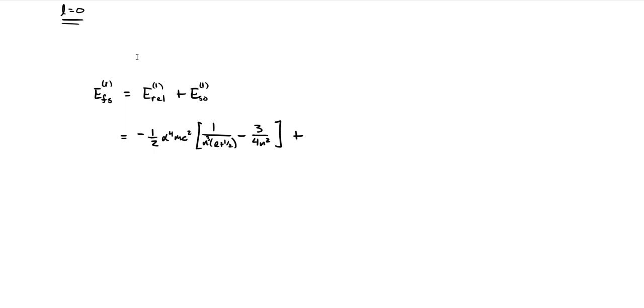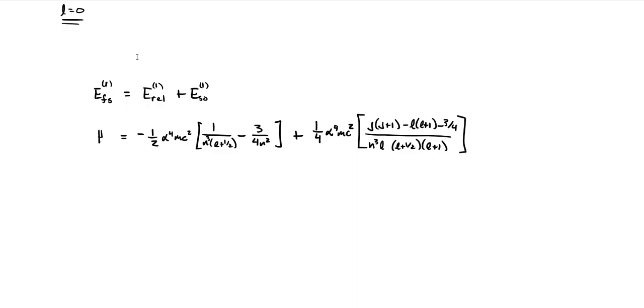And we just showed that this spin orbit interaction was 1/4 alpha to the 4 mc squared times j plus 1 minus l plus 1 minus 3/4 all over n cubed l plus 1/2 l plus 1. So this is what our fine structure energy correction looks like.